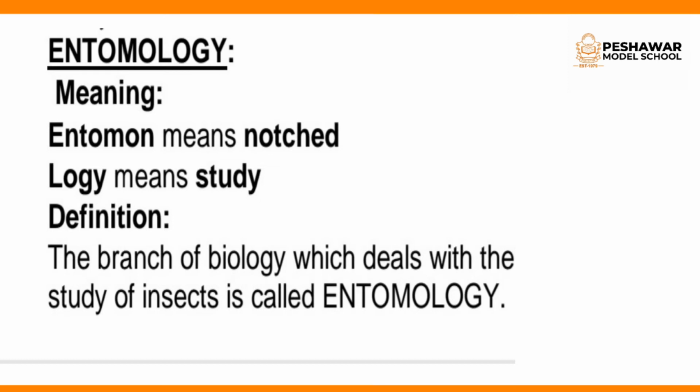Now the next branch is entomology. What is the meaning of entomon? Entomon means notched, and notched means segmented parts. If you have seen, the body of insects is divided into head, thorax and abdomen. So whenever we study the segmented body of insects, this is known as entomology.